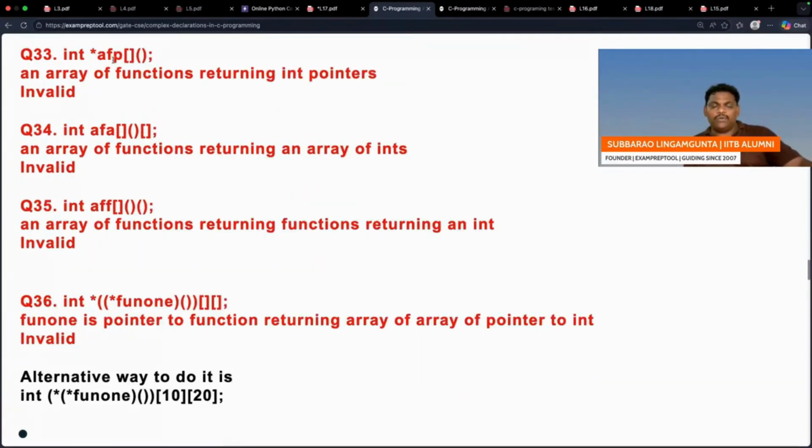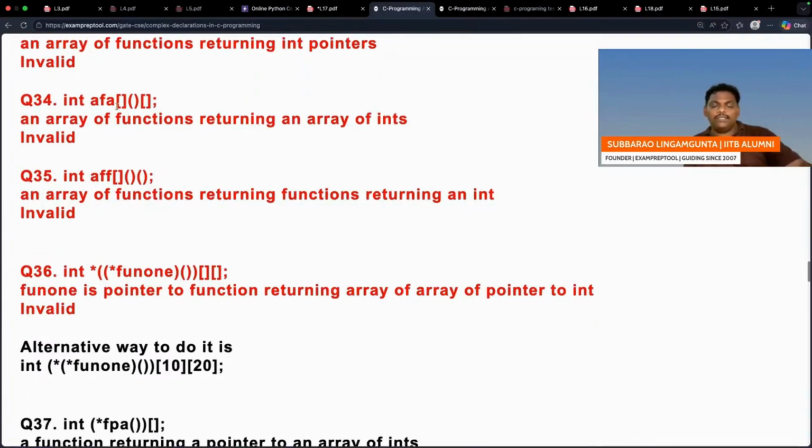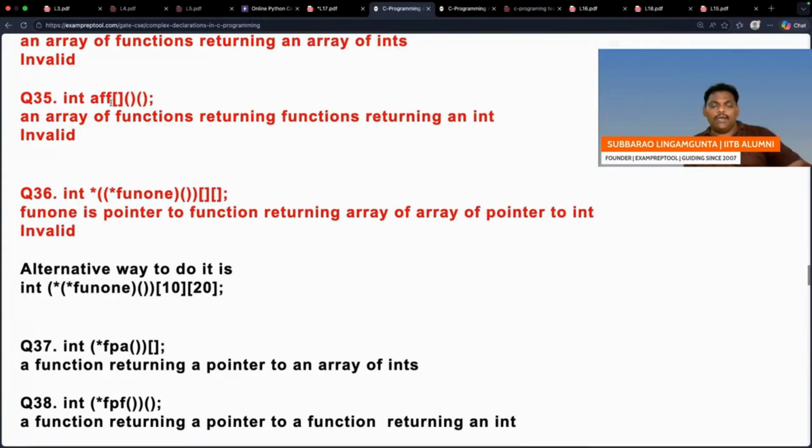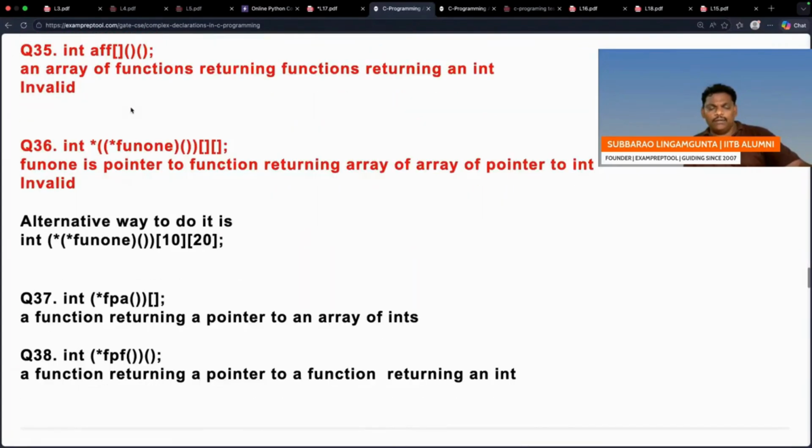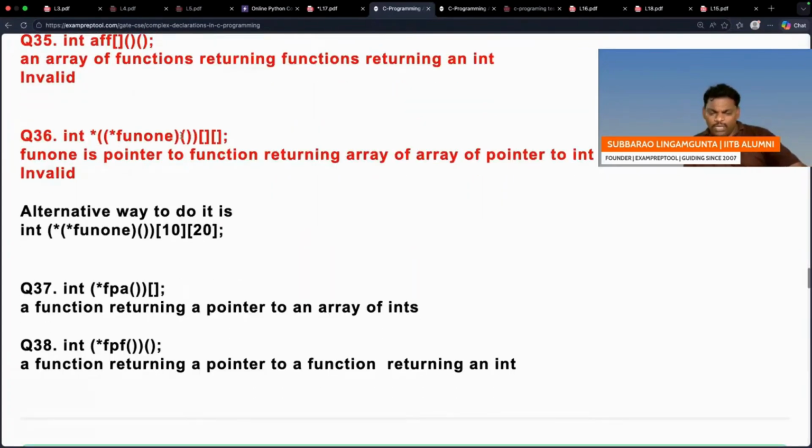Next one: AFP is an array where everyone is a function. It's not possible. Next one, AFA is an array where everyone is a function. It's not possible. Next one, AFF is an array where everyone is a function. Similar model, all are similar. Next one, see this one. So many brackets. Let's go to the first bracket. This is the first bracket.